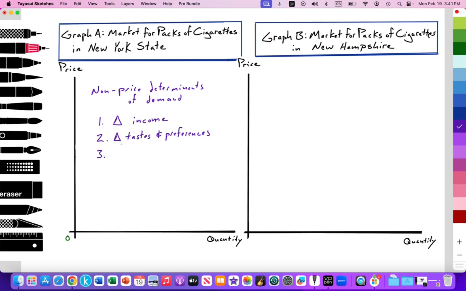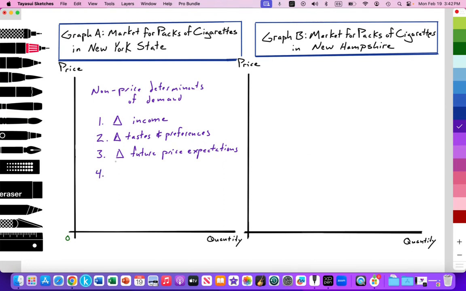Number three, future price expectations, or a change in people's thoughts about future price expectations. If you expect the price of a product to increase in the future, then you're going to buy that product now in the short run. Or if you think that price is going to fall in the long run, then you're going to wait and not purchase, and the demand will decrease. And you'll wait until the long run where the price does fall, and then you'll increase your demand.